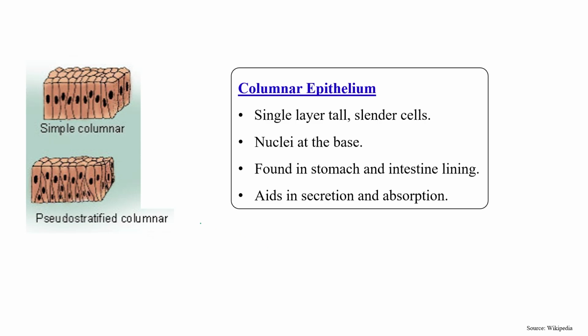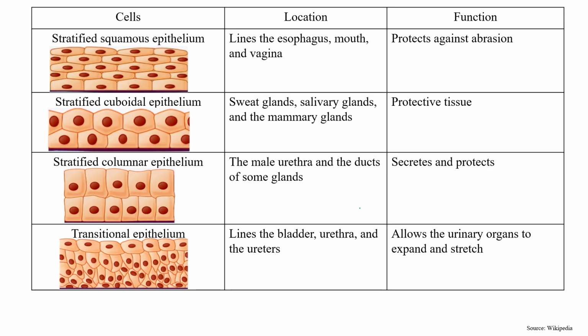Now columnar epithelium is structured just like a column, simple, single layer. Pseudo-stratified is irregular in shape, single layer but irregular shape. Okay, cylindrical structure, nuclei are present at the base, and these are found in the lining of the stomach and intestine without any cilia. Okay, without any cilia. So this is an important point. Non-ciliated columnar epithelium is present in the stomach and intestine lining, and it aids in secretion and absorption.